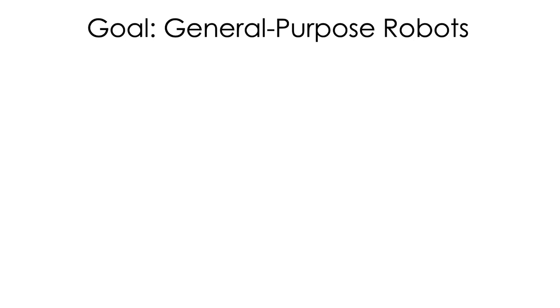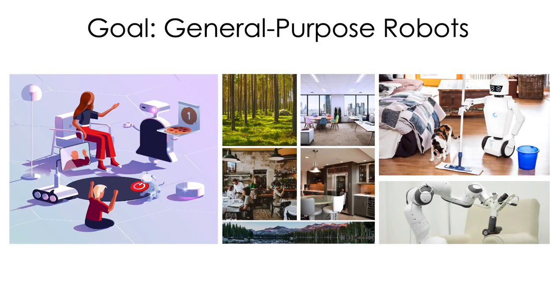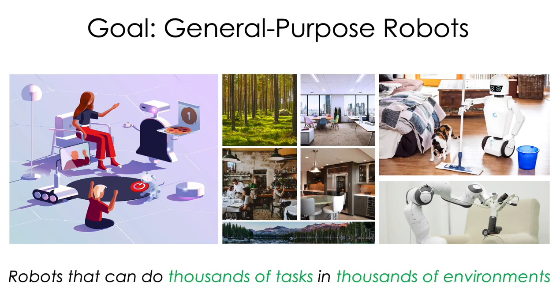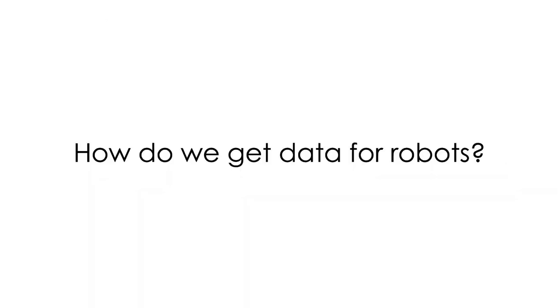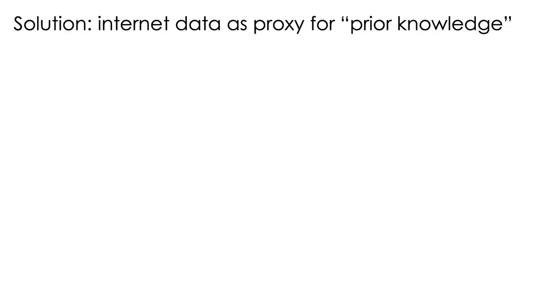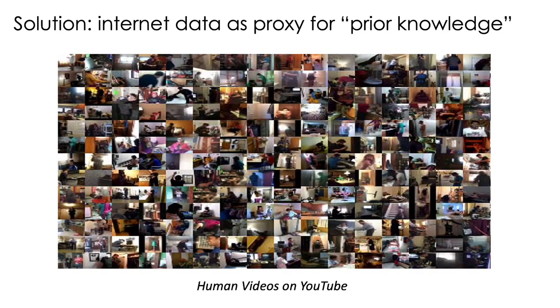Firstly, we want robots that can operate in the wild. We want to see robots doing thousands of different tasks in thousands of different environments. But there exists no such data set to train robots. Maybe we can use data from the best robot that's already out there, ourselves. We can try to use the billions of internet videos of humans performing different tasks to help the robot learn some skills.